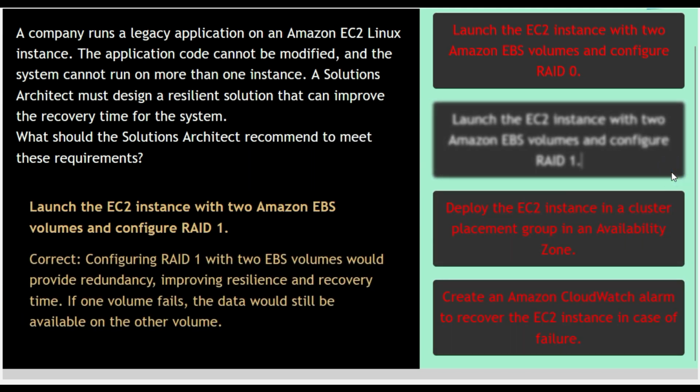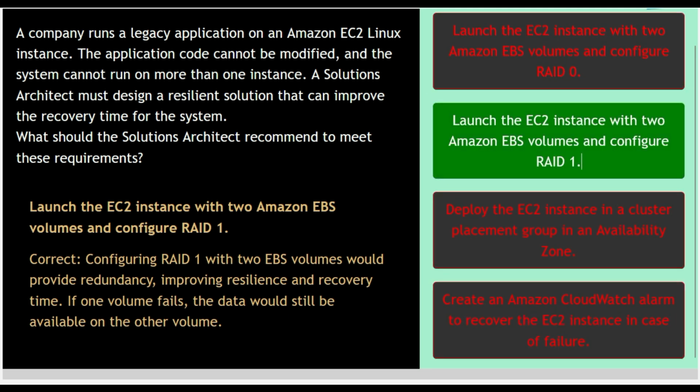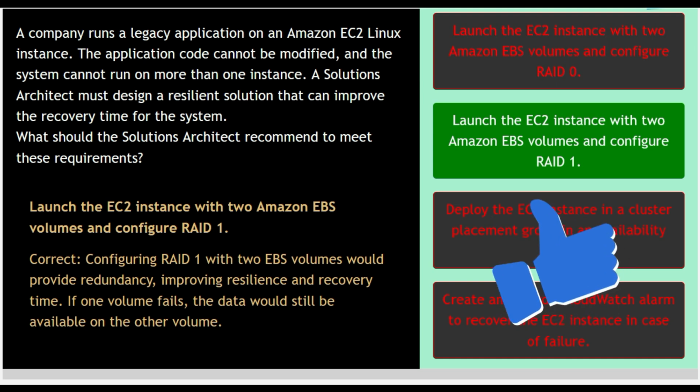Option 2. Launch the EC2 instance with the 2 Amazon EBS volumes and configure RAID 1. This option is correct because configuring RAID 1 with 2 EBS volumes would provide redundancy, improving resilience and recovery time. If one volume fails, the data would still be available on the other volume. Right. So option number 2 is the correct answer for this question. Okay, let us move to the next question.